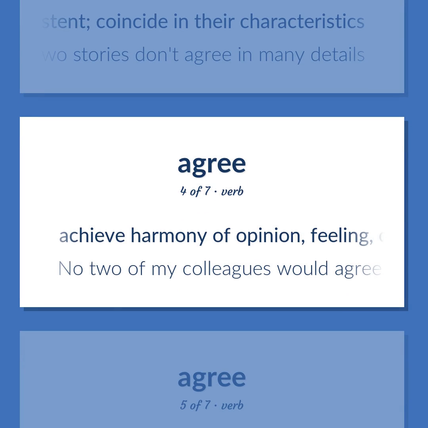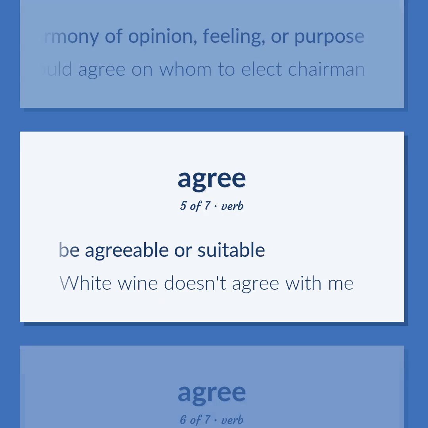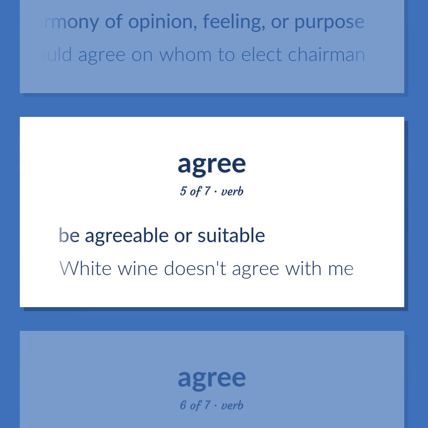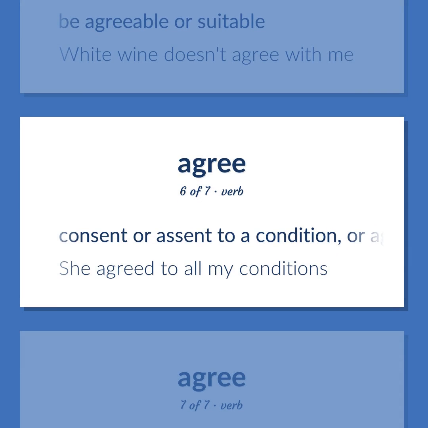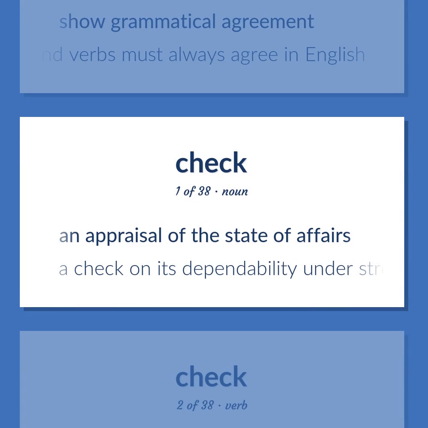Achieve harmony of opinion, feeling, or purpose. No two of my colleagues would agree on whom to elect chairman. Be agreeable or suitable. White wine doesn't agree with me. Consent or assent to a condition, or agree to do something. She agreed to all my conditions. Show grammatical agreement. Subjects and verbs must always agree in English. An appraisal of the state of affairs. A check on its dependability under stress.